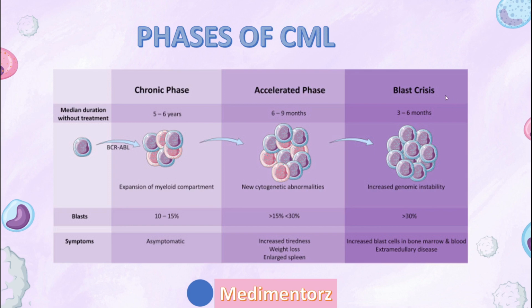You can't exist in blast crisis indefinitely. Mainly you have to know about the percentage of blasts. In chronic phase there'll be 10 to 15% of blasts. What are blasts? They are the irregular, immature cells which are not suitable. In accelerated phase it's 15 to 30%. Depending on the books you follow, it could be 15 to 29% or 16 to 30%. It's in this range. And in blast crisis, generally more than 30%.